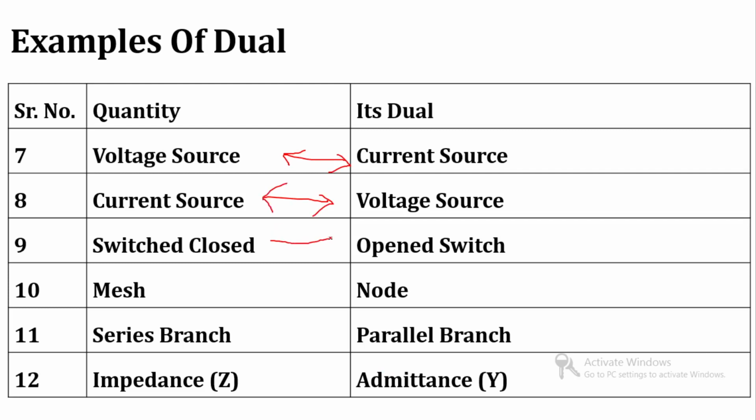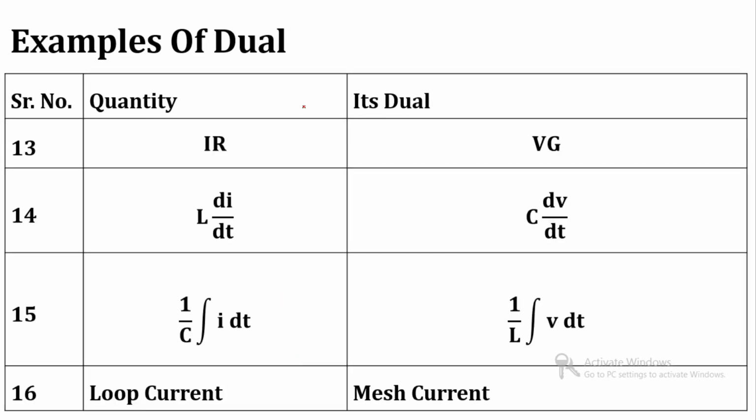Suppose in a network you can see a switch which is closed, its dual is an open switch. Mesh, its dual is node. Series branch, its dual is parallel branch. Impedance, its dual is admittance. IR drop is replaced by V into G drop.